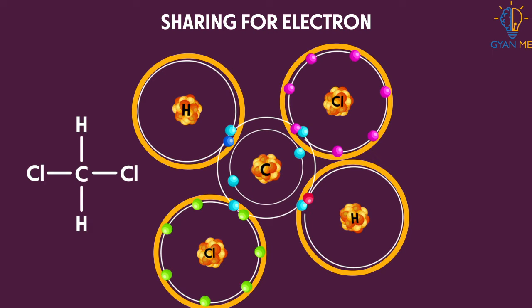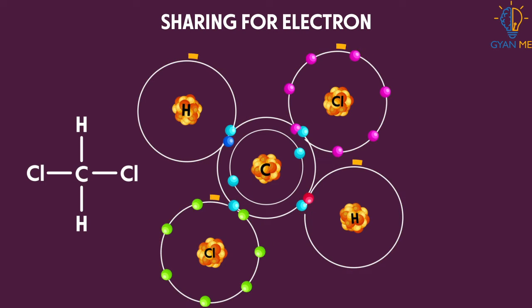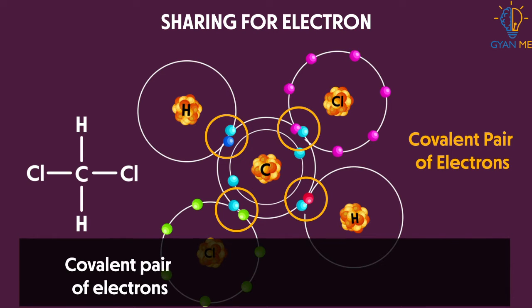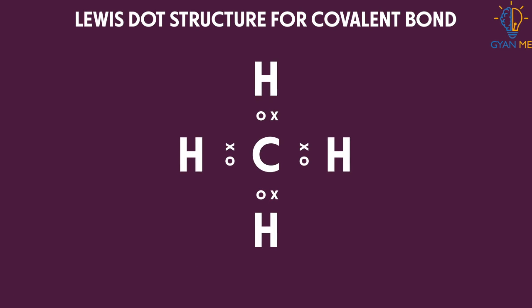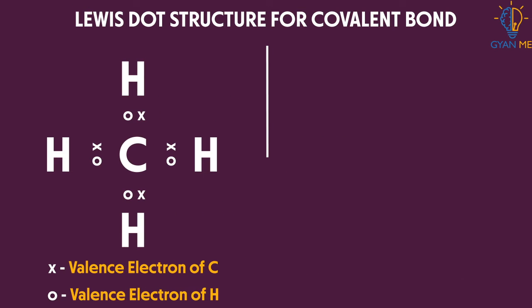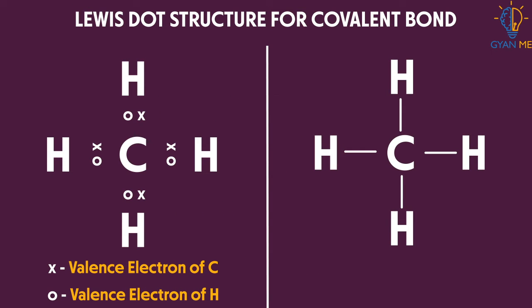As we talked about, the atoms of carbon and many other elements form bonds by sharing electrons. The pair of shared electrons is called a covalent pair of electrons, and the bond that is formed between this pair is called the covalent bond. Observe this diagram. It shows covalent bond formation between two atoms. It is called as electron dot structure or Lewis structure. It shows how covalent bonds are formed between atoms.